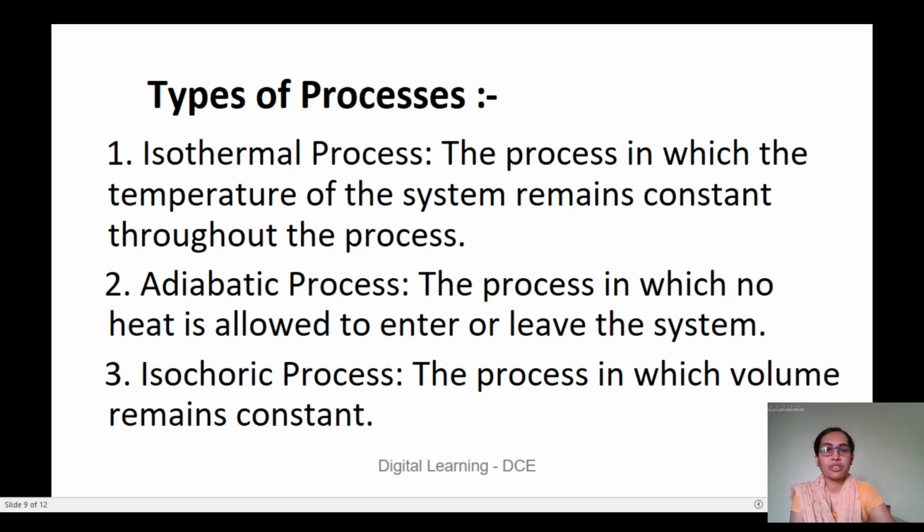Second, the adiabatic process: the process in which no heat is allowed to enter or leave the system. So here dQ equals 0. Then according to the first law, we have 0 equals dU plus dW, or dU, the increase in internal energy, will be equal to minus dW. Third is the isochoric process, the process in which volume remains constant. We know that the work done dW equals pressure P into dV, the change in volume. Here, since the volume remains constant, the change in volume dV will be equal to 0. Therefore we have dQ equal to dU.